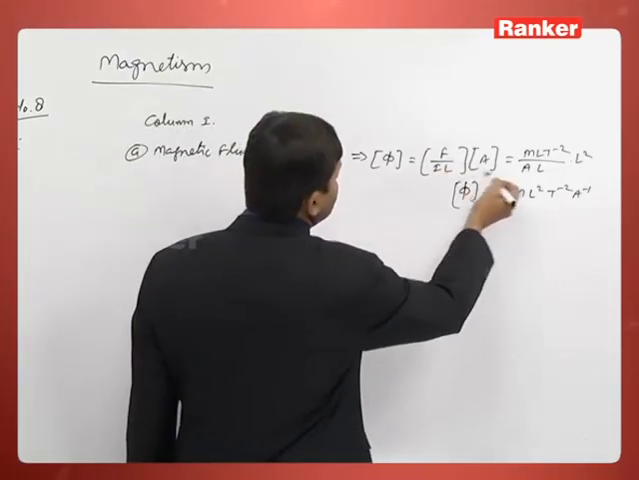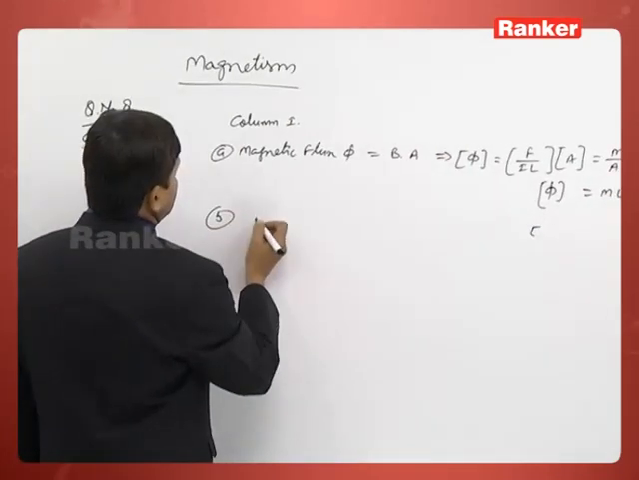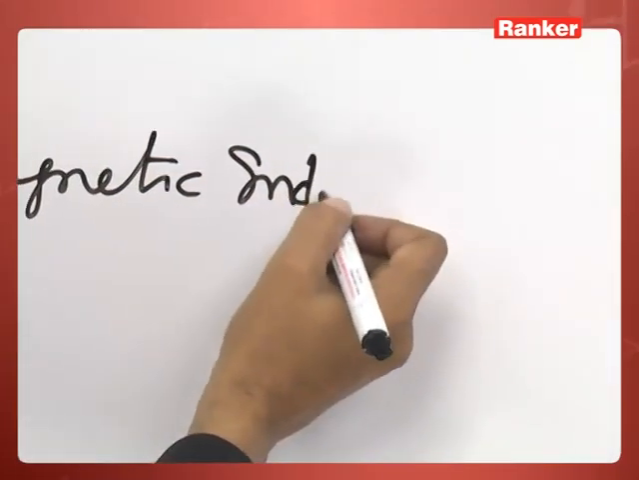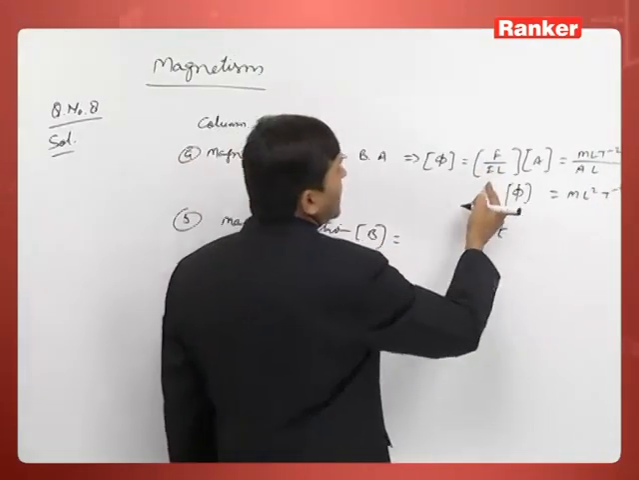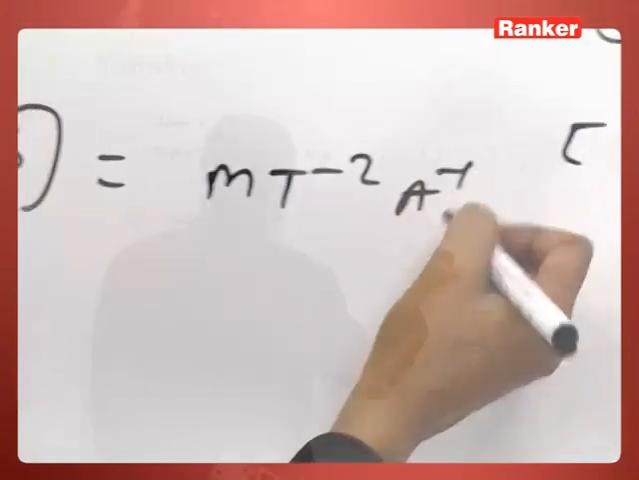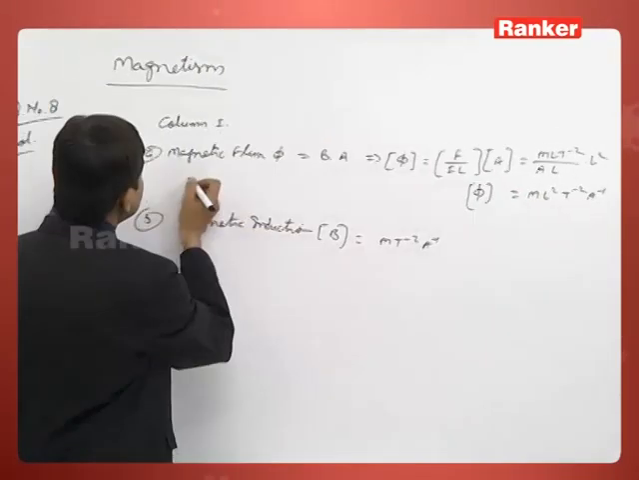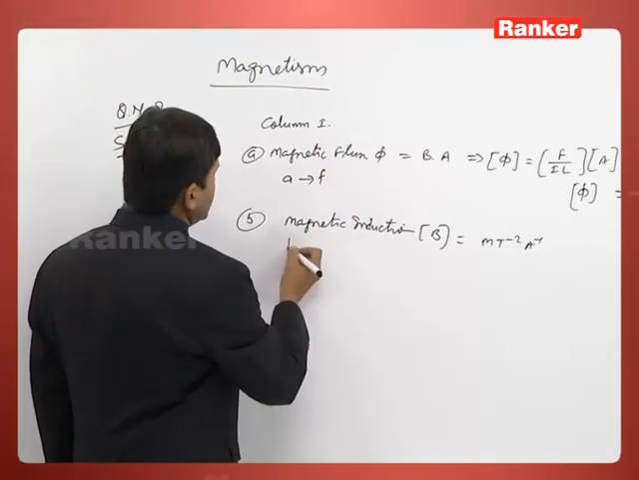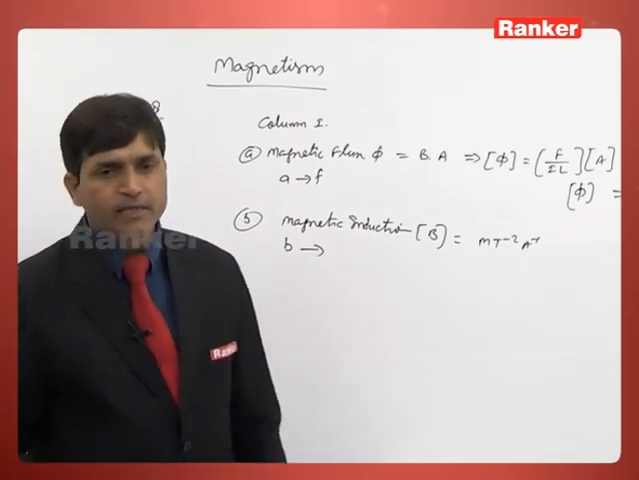Similarly, dimension of B, second, magnetic induction. Magnetic induction, dimension of B is F by IL. F by IL is MT minus 2 A minus 1. This is the dimension of this. So in the first, option A matches with the F. Similarly, in the second, B matches MT minus 2 A minus 1, that is G.